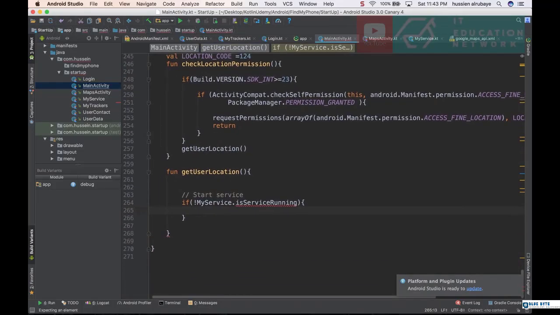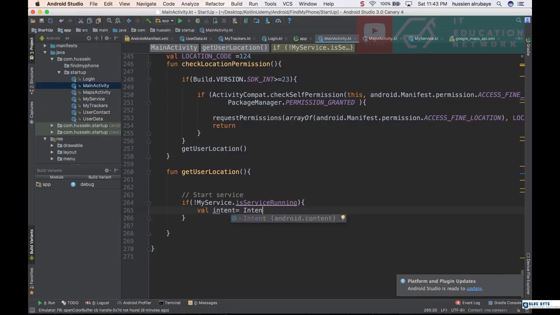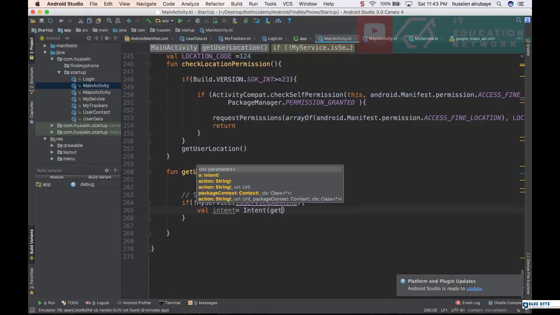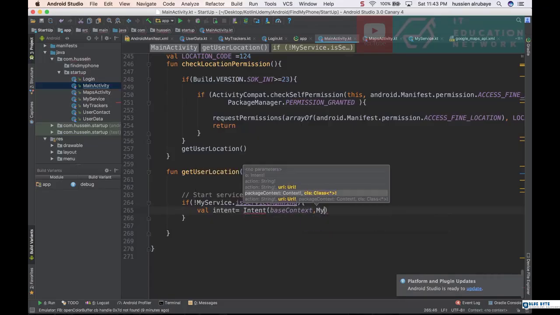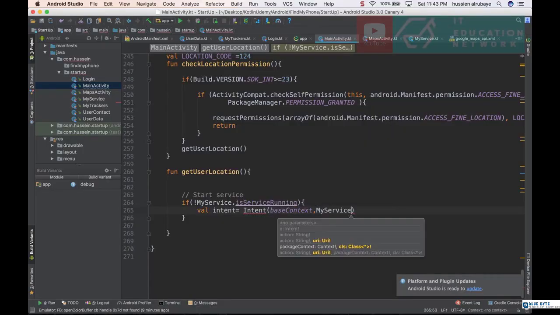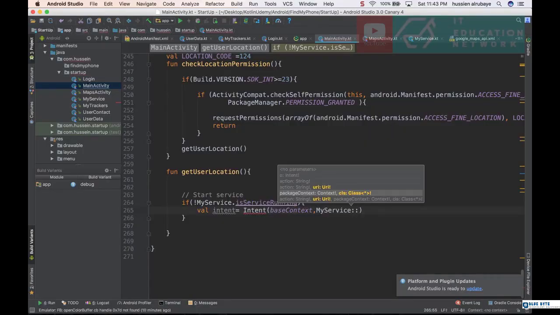How could I start the service? I could start the service in a really easy way. Same thing, intent. You have defined your intent, and intent will be equal to an instance of Intent. But now we will do a different thing. You say getBaseContext. Then you give it my service, the service that you want to run, then the Java one, and